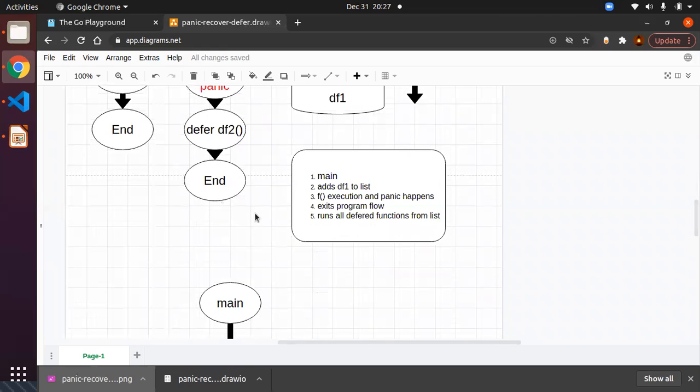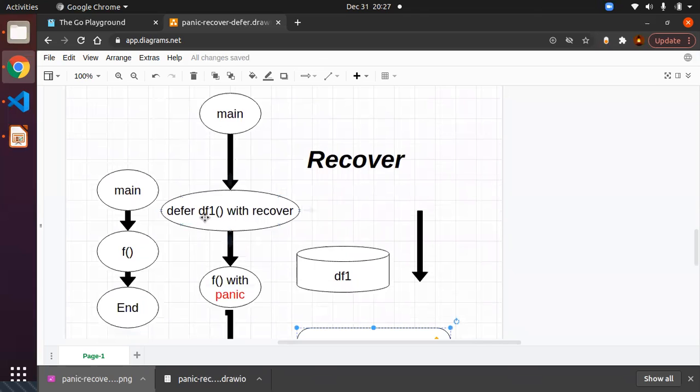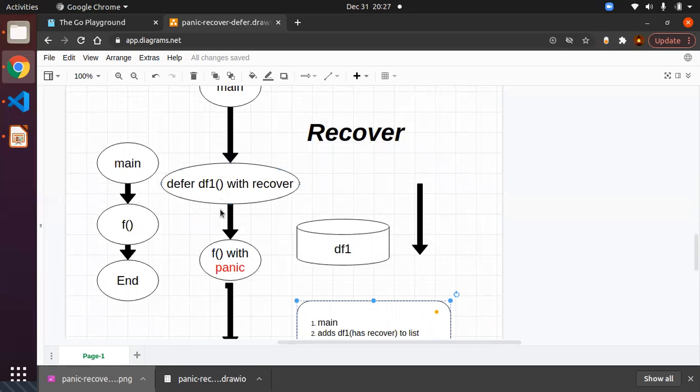So in the above scenario, we are not recovering from the panic, right? In this scenario, we are going to defer some function. Inside the deferred function, you will have the recover. So another thumb rule is that recover can be used only inside the deferred functions. Why? Because the recover function will have some value only in case a panic happens.